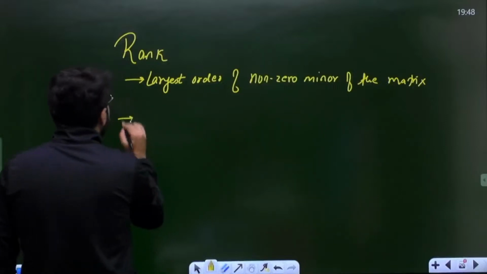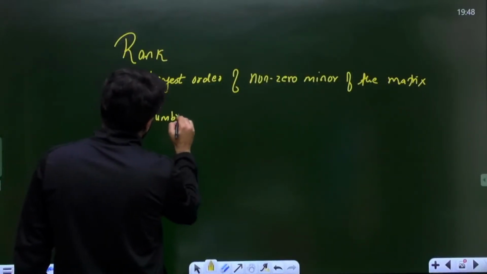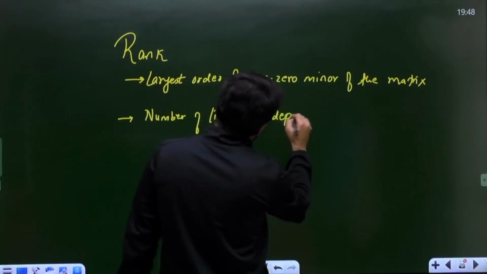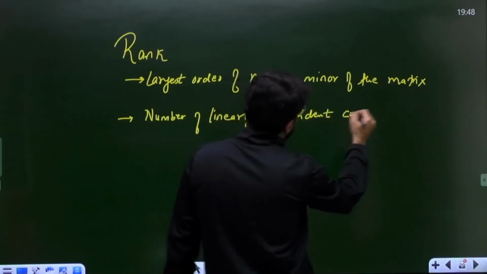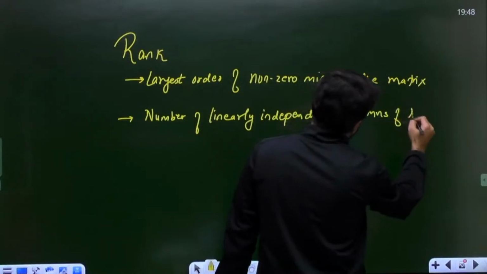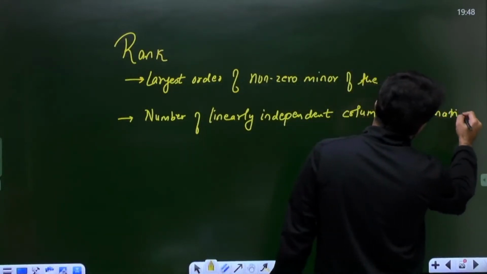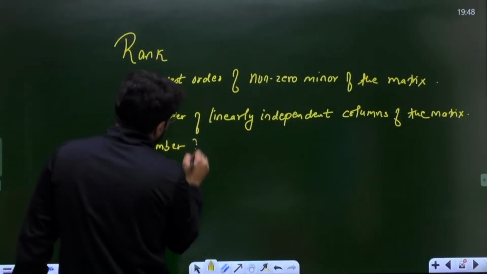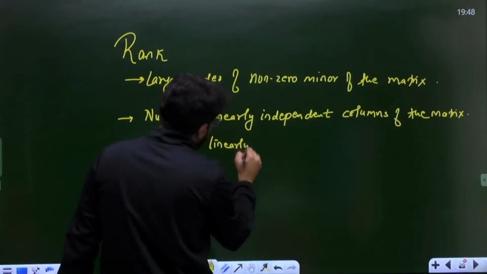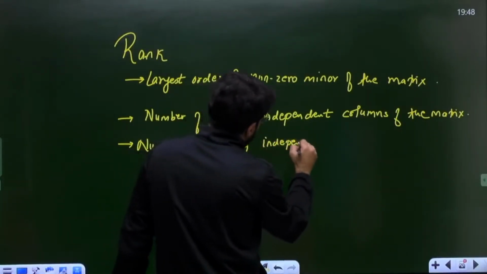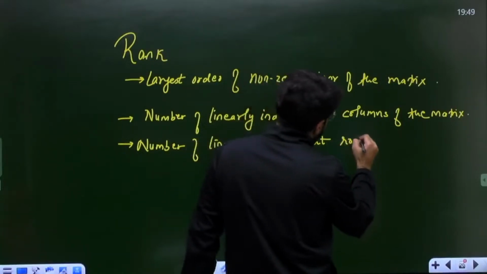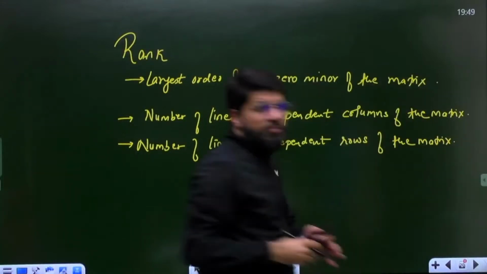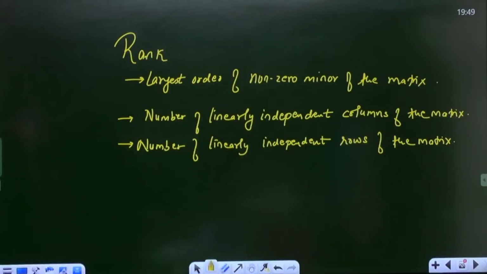Another way to understand that, the rank is also equal to the number of linearly independent columns of the matrix, or it is also equivalent to the number of linearly independent rows of the matrix. Correct. This is what we know about the rank.